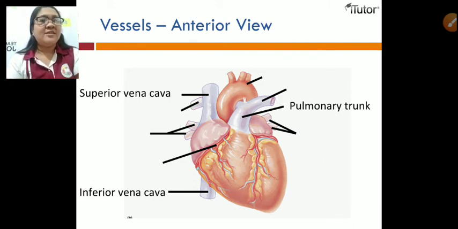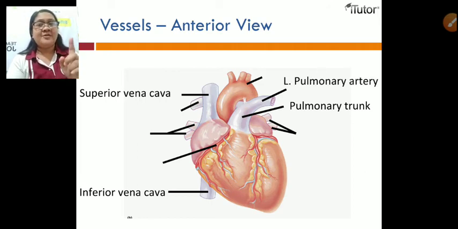And this the pulmonary trunk, it is a vessel that arises from the right ventricle of the heart that extends upward and divides into the right and left pulmonary arteries, and it conveys unaerated blood to the lungs. Upod sa ilasang sang pulmonary arteries, gadala sila sang blood halin sa right ventricle pakadto sa lungs. Okay, this one, yes, the pulmonary artery.